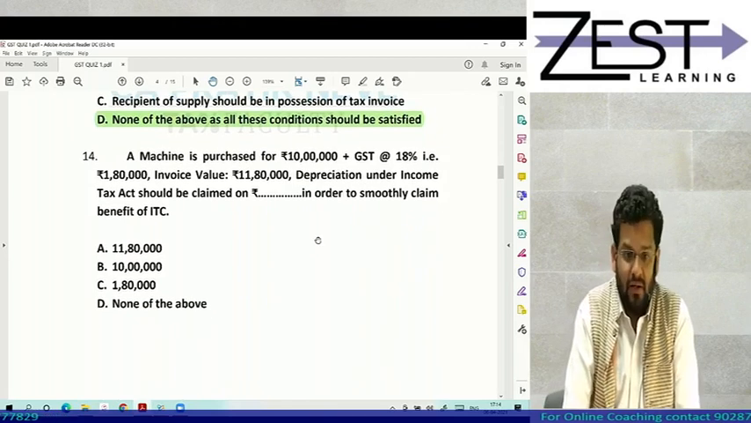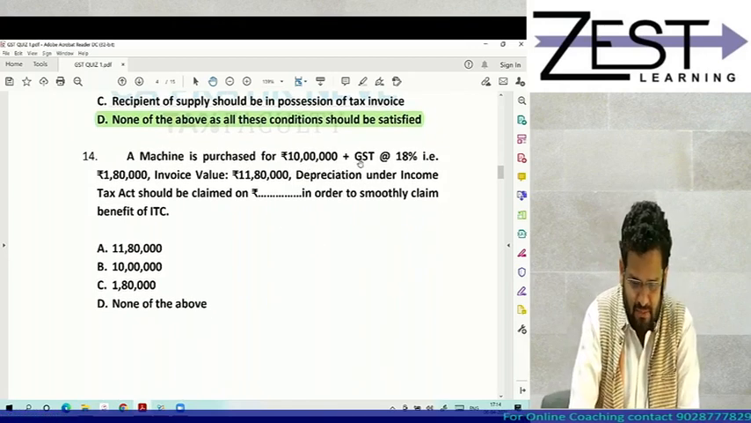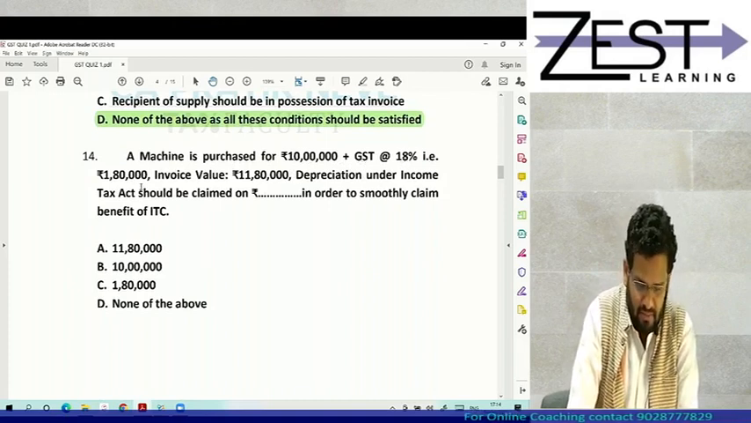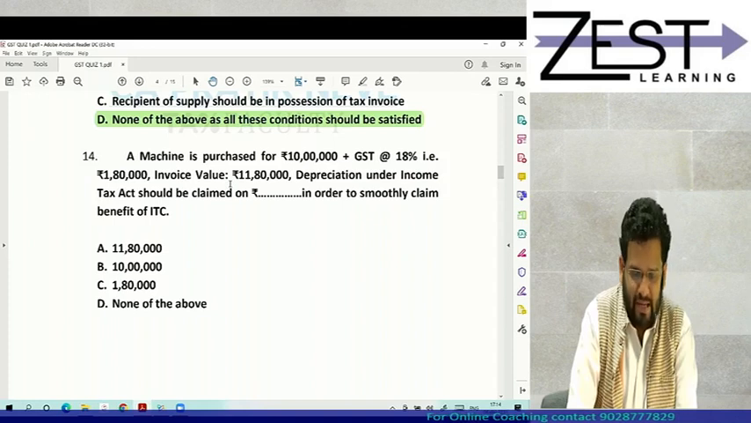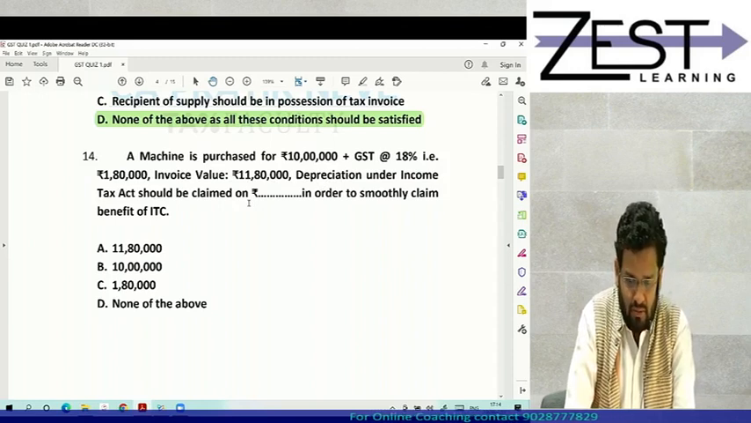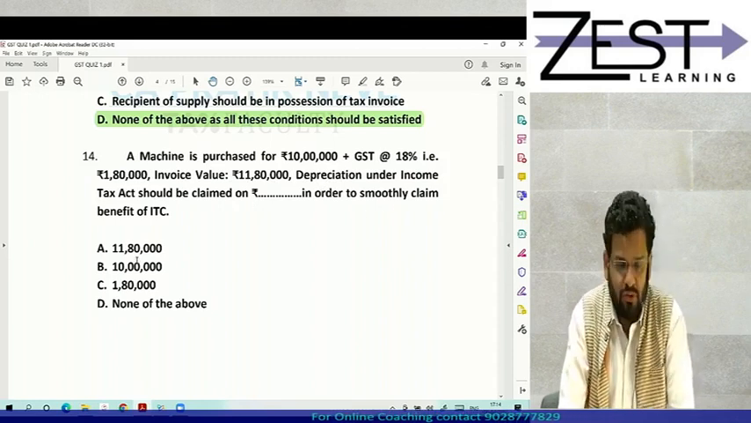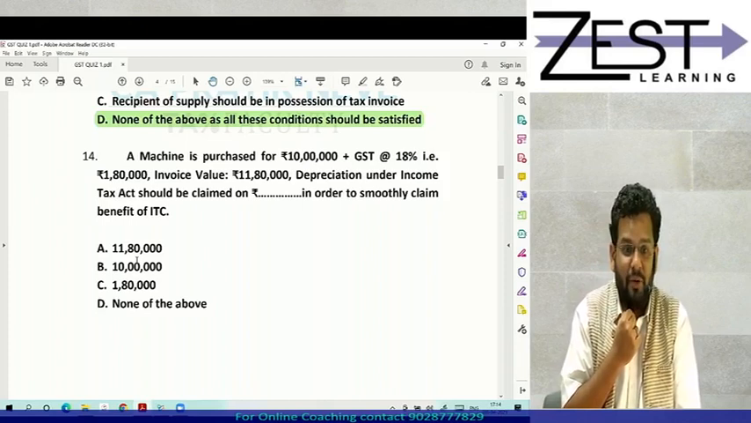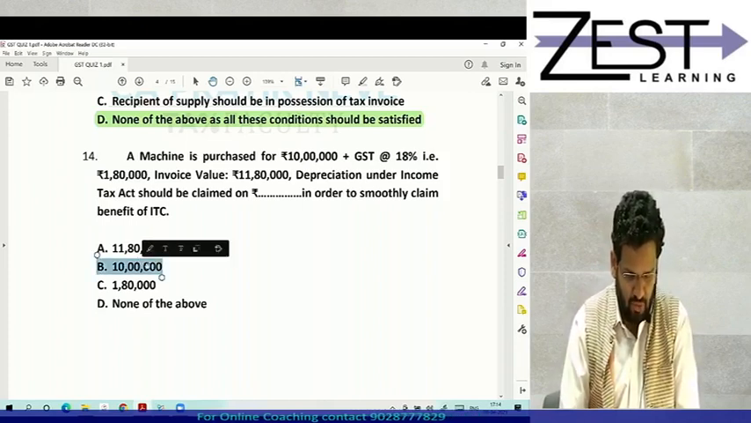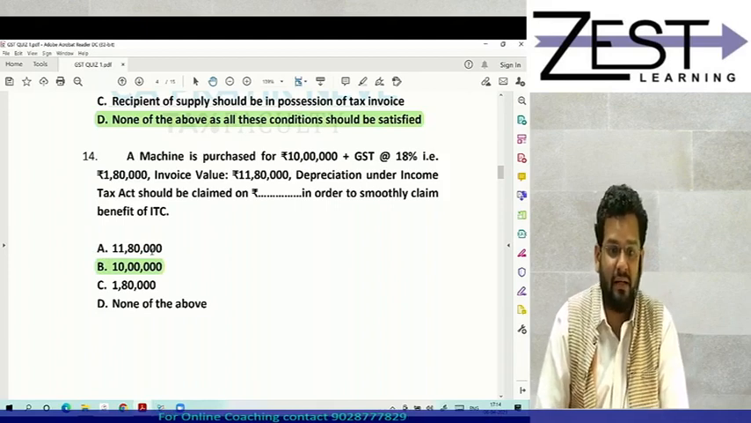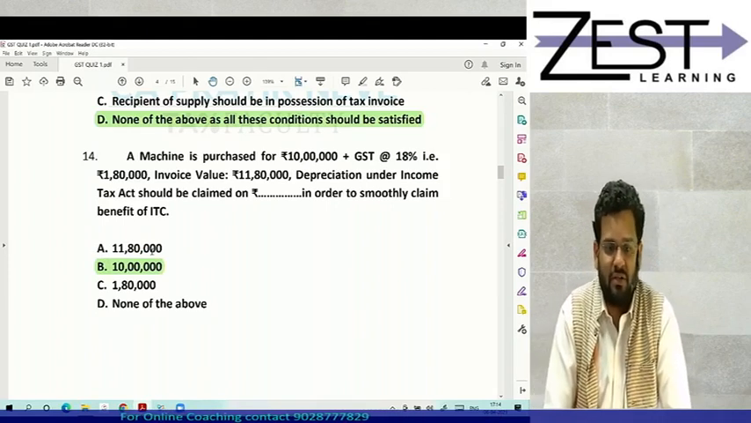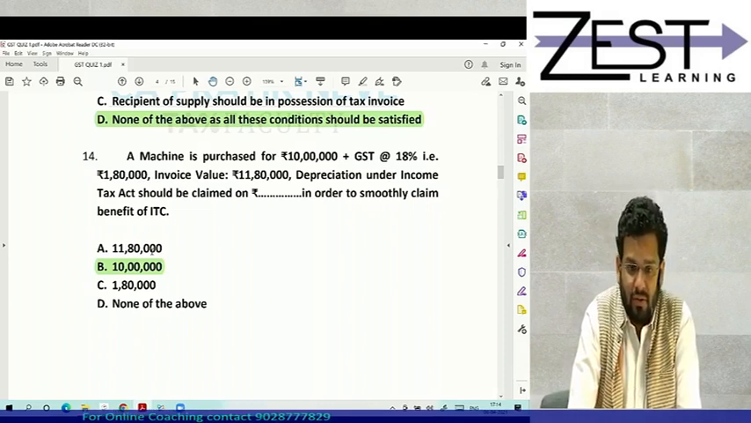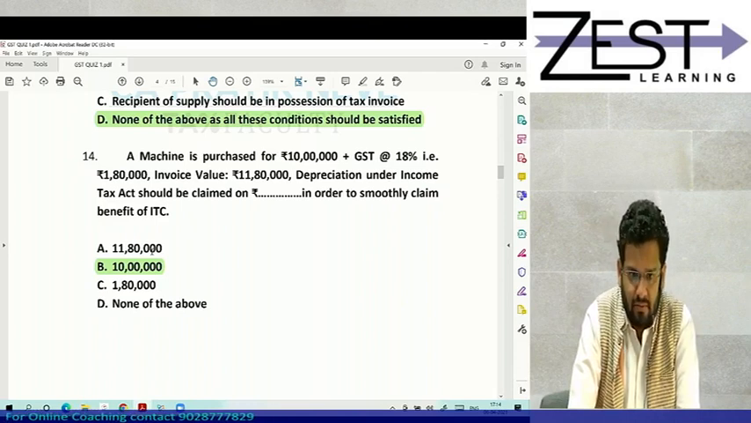Then a machine is purchased for 10 lakhs plus GST at 18%. That is 1,80,000. Invoice value 11,80,000. Depreciation under Income Tax Act should be claimed on how much rupees in order to smoothly claim benefit of ITC? Very good, fantastic. It should be claimed on only rupees 10 lakh, so that you can claim ITC of 1,80,000. Can anyone tell me section, subsection? Very good. Revati, 16 subsection 3. Kirti, correct. Yes, yes, very good.